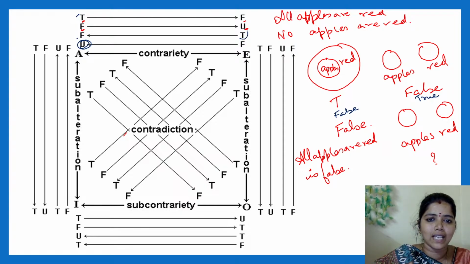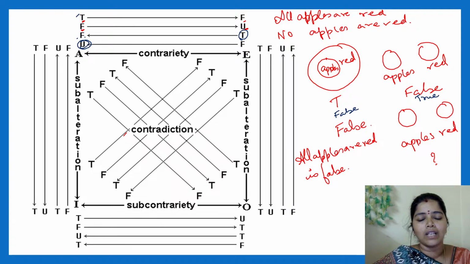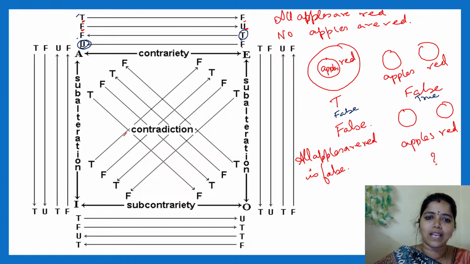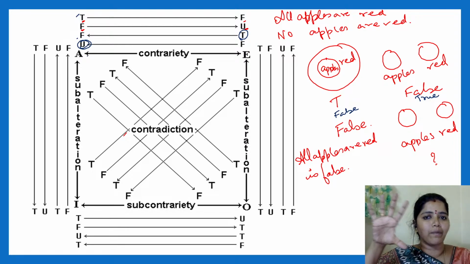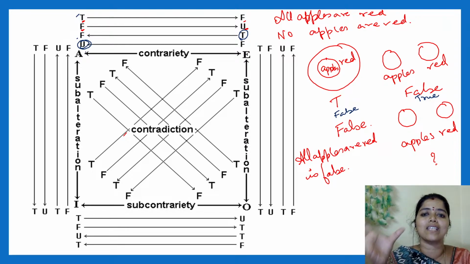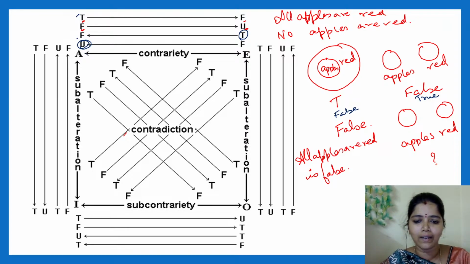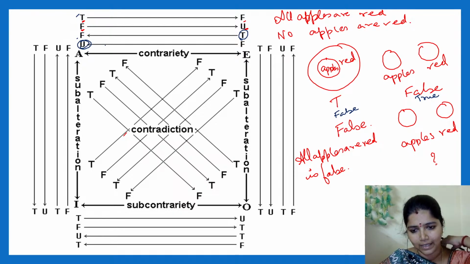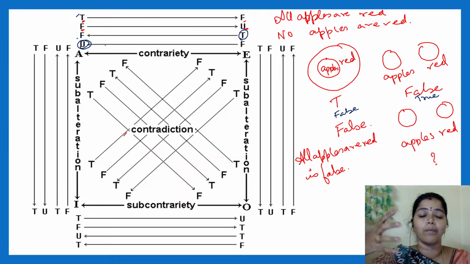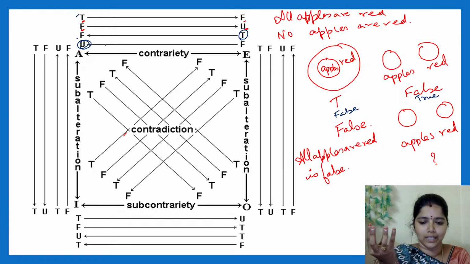Similarly, when I say the E type statement is true, I can infer the A type statement will be false. When the E type statement is false, I cannot infer, it can be either true or false, that is given as undetermined. Clear?